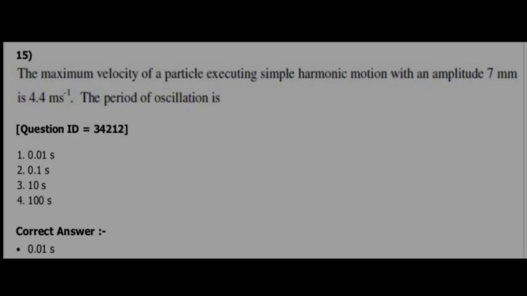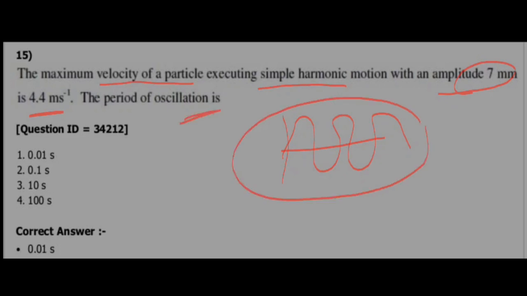Here the question is the maximum velocity of a particle executing simple harmonic motion. Suppose this is a simple harmonic motion. The maximum velocity of a particle with an amplitude 7 mm is 4.4 meter per second. He is asking the period of oscillation. Let's see the options: 0.01 seconds, 0.1 seconds, 10 seconds, 100 seconds. Let's see the answer.